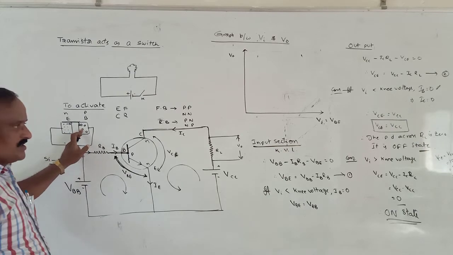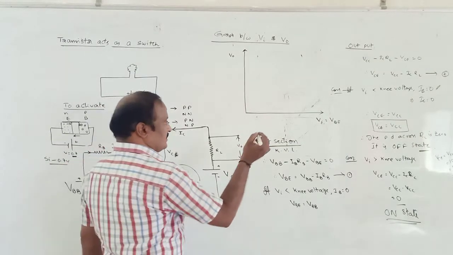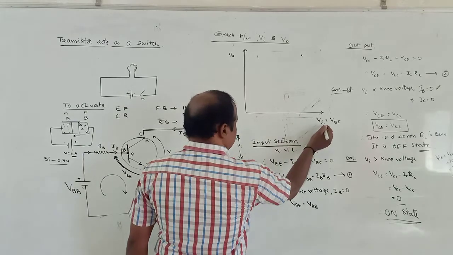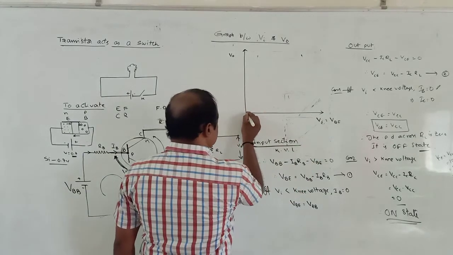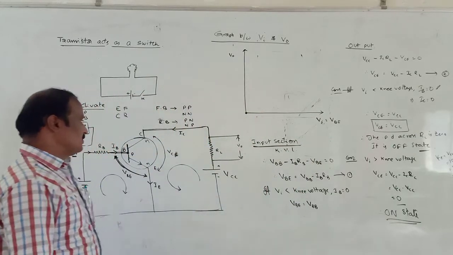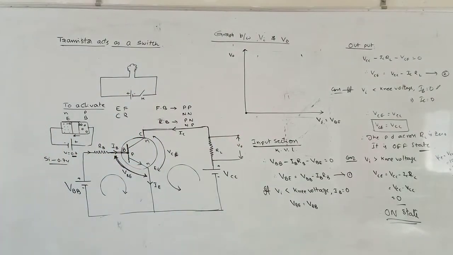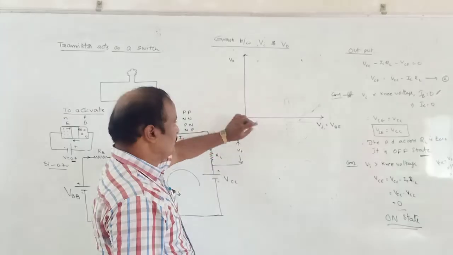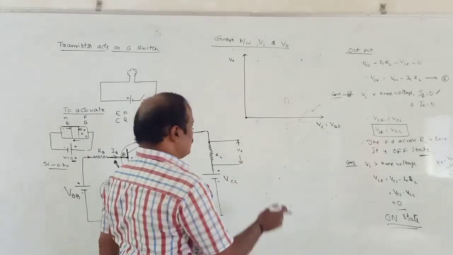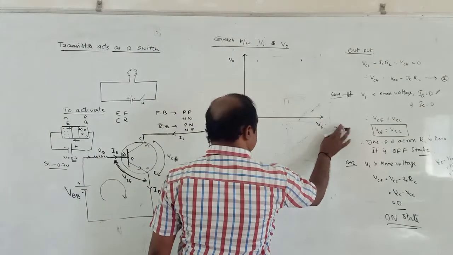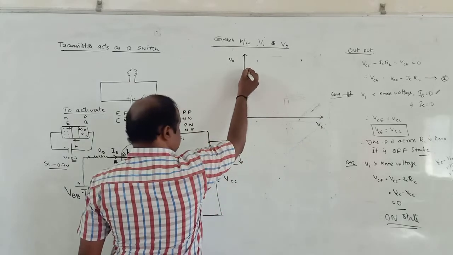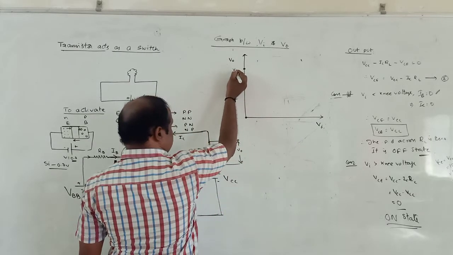Suppose VA is equal to VBE is equal to 0. If VA is equal to 0, input is equal to 0, then the output is equal to VCC, the maximum.